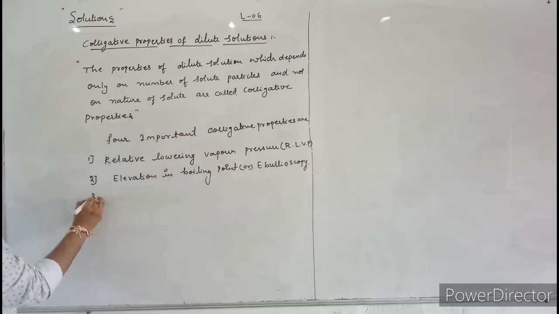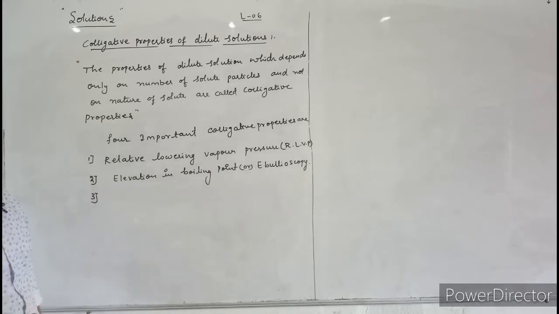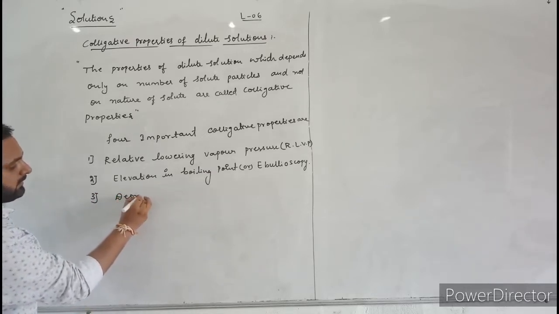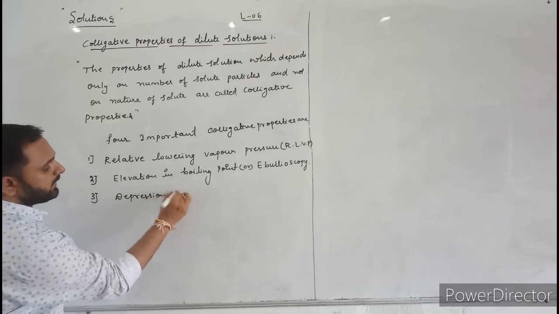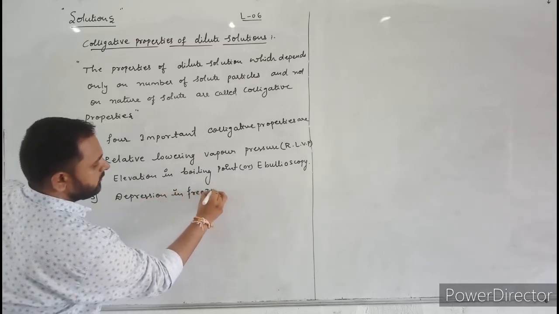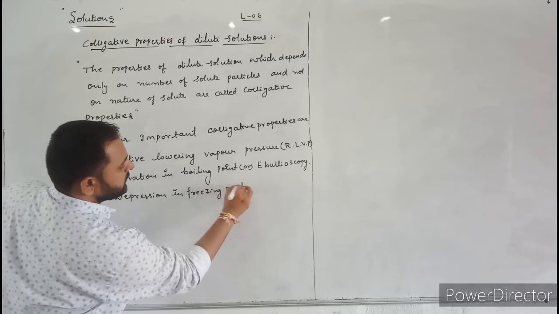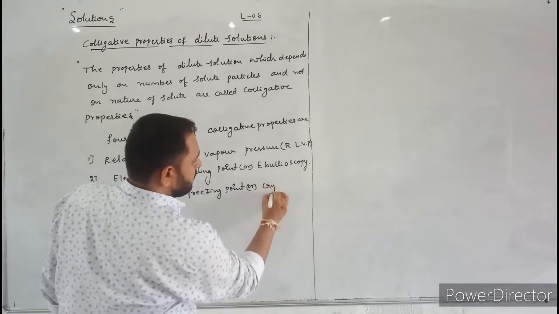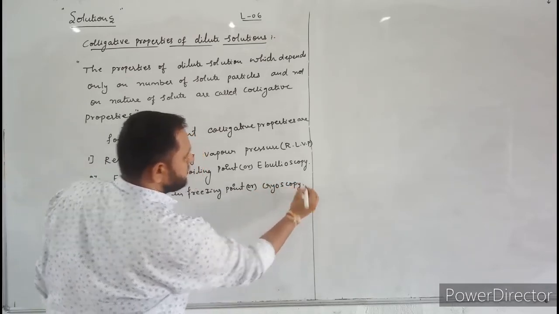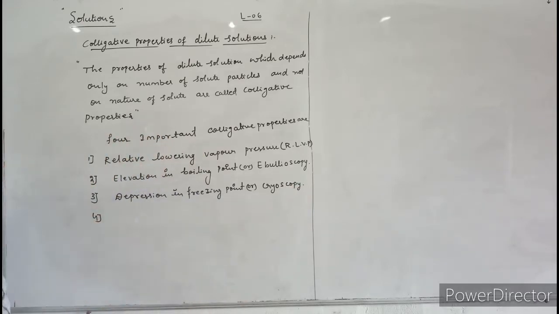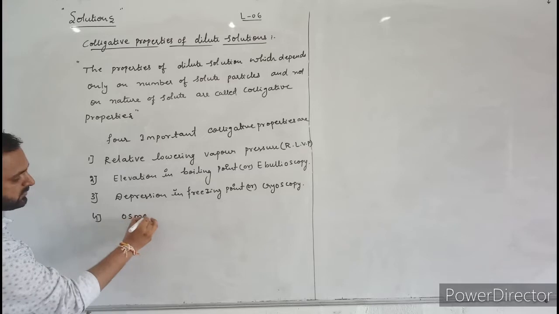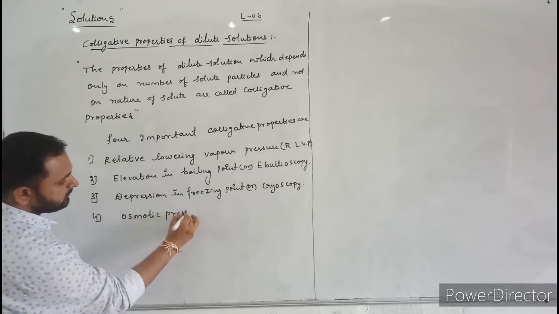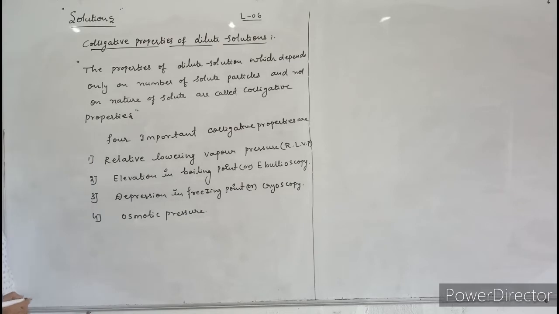Next, the third one is depression in freezing point. Here, depression in freezing point is also called cryoscopy. Next, the fourth one is osmotic pressure. These are the four important colligative properties. Now let us discuss one by one. First, let us discuss relative lowering of vapor pressure.